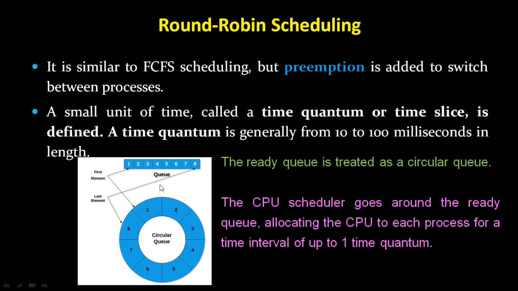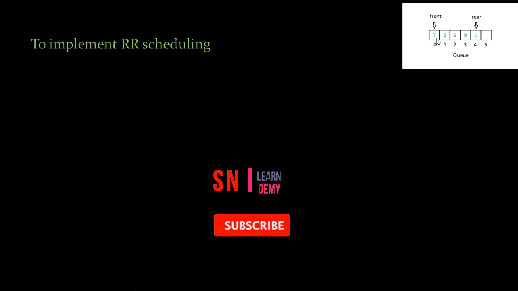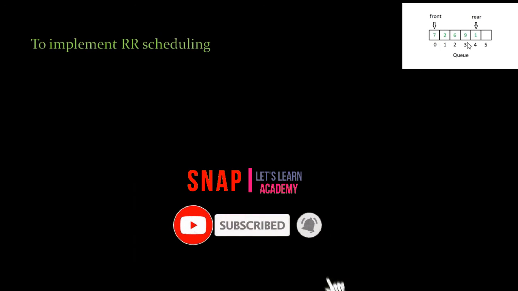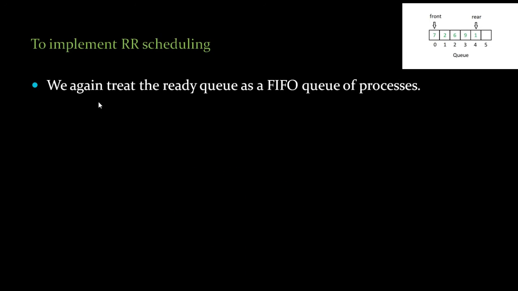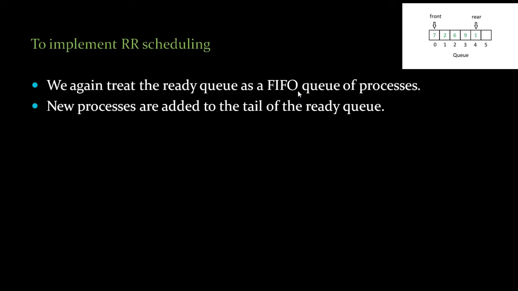Now here also, if you see this queue, there is a front and a rear, and every process will get one time quantum. To implement this round robin scheduling, we again treat the ready queue as a FIFO queue of processes. Whichever comes first goes out, first in, first out. New processes are added to the tail of the ready queue. Tail means at the rear of the queue, the new process is added.